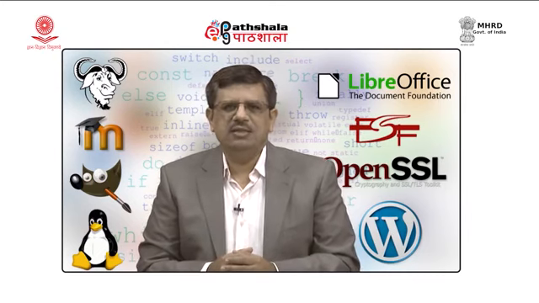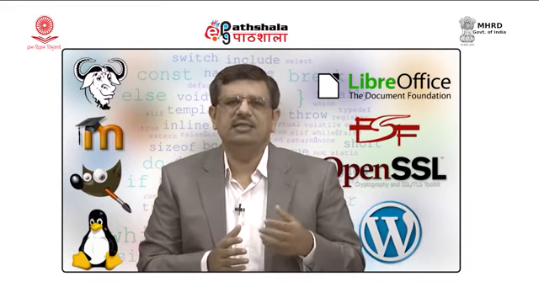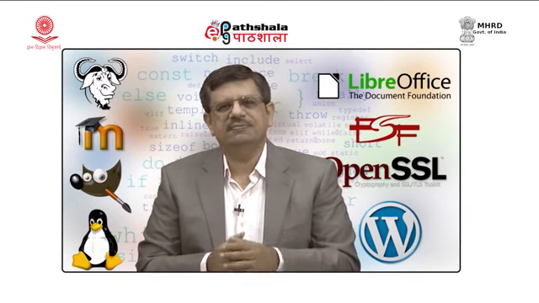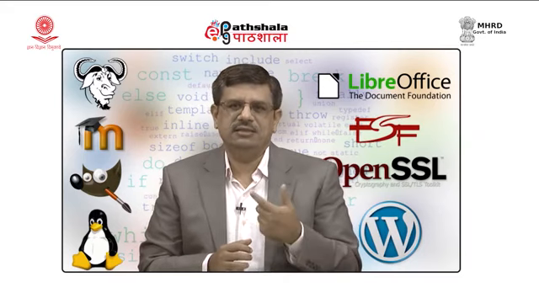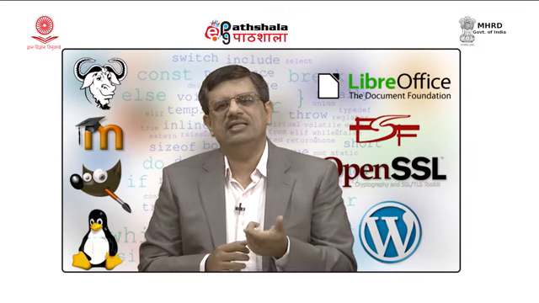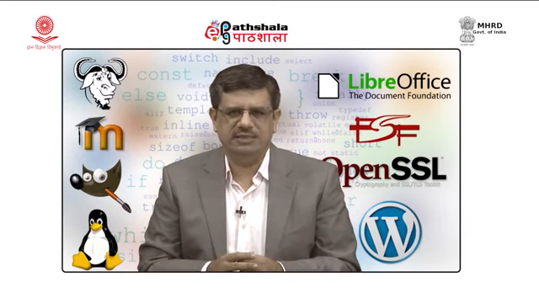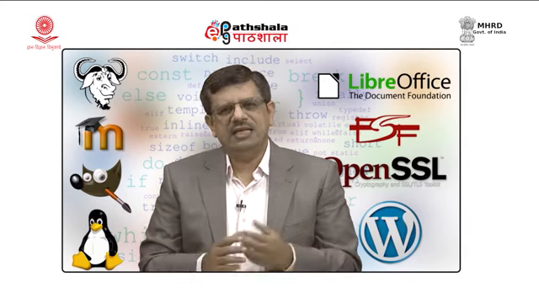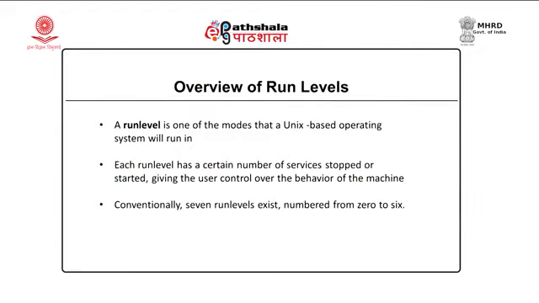In this module, we will get a brief overview of various run levels, and how a server runs using various run levels. We will see how to configure services using the service command. There is another command, chkconfig, through which we can enable or disable a service. We will see how to configure the network card for the Linux operating system, and finally, we will go through some commands that can be used for network level configuration. So, let us begin our discussion with the different run levels that are available with the Linux operating system.